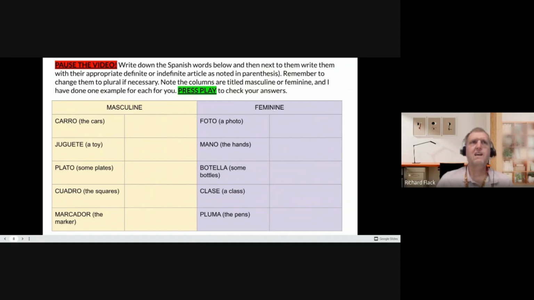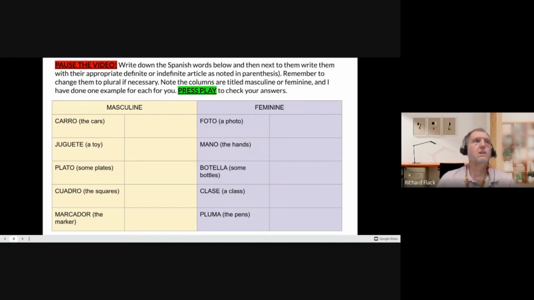On the right-hand side, we have feminine nouns. Your job is to rewrite the Spanish words with their appropriate definite or indefinite article. Remember that you have to make sure whether or not it is also plural. So you have to take that into account.